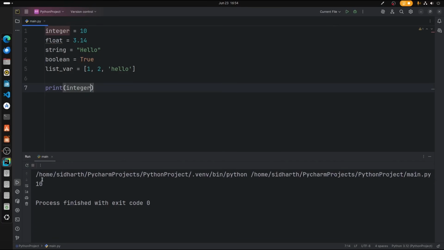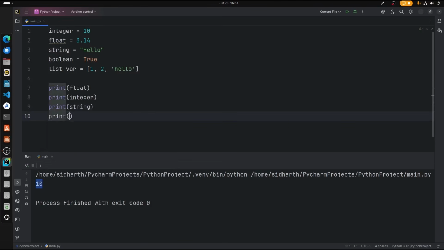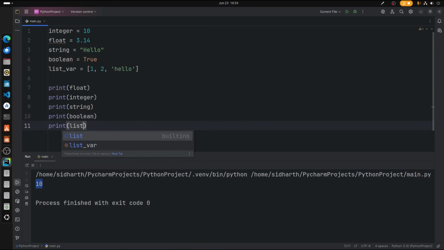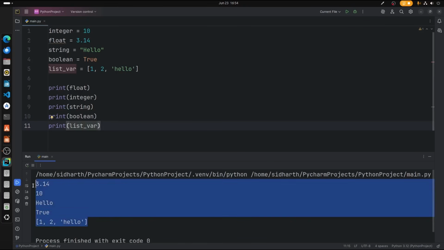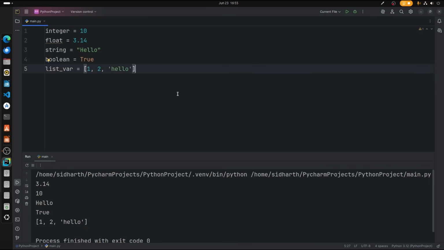So let's start with integer, and if we run that in our console, we should see 10. Same thing applies for float, string, boolean, and list. So let's go with float, and let me just print all these things one by one. So integer, print string, print boolean, print list, that. Good. So if we print that, we can see all these values are printed in our console, just like that.